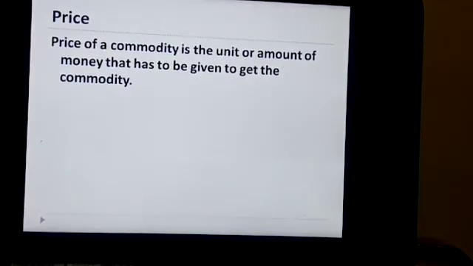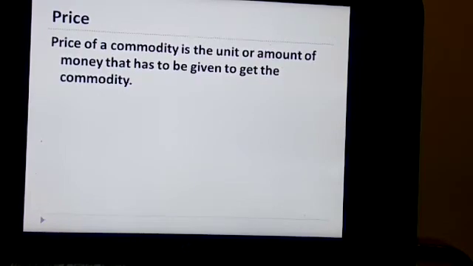Now, this is the last definition we are doing today: price. Price of a commodity is the amount of money that has to be given to get the commodity. So if you want to get a commodity, whatever is the price, the money or the value of the thing that has to be paid so that we get the commodity, is called the price. Price also signifies value.